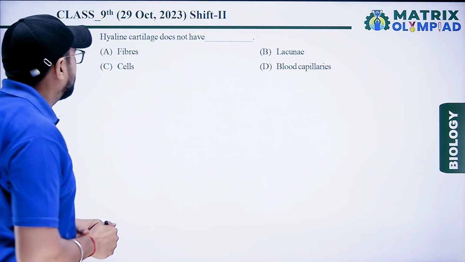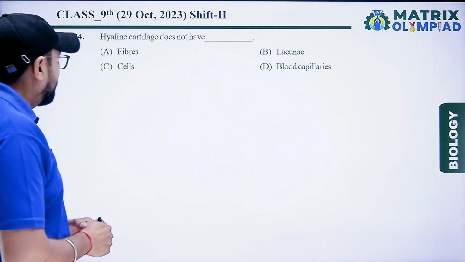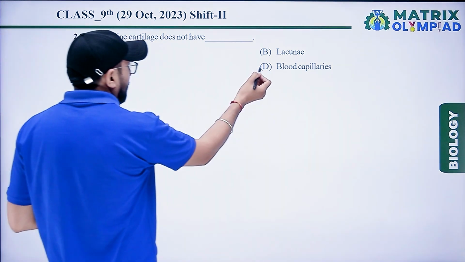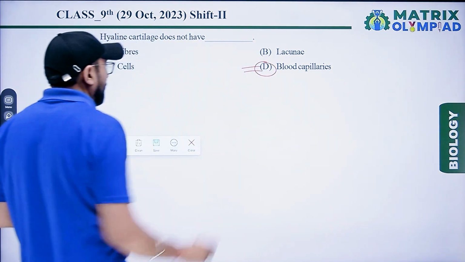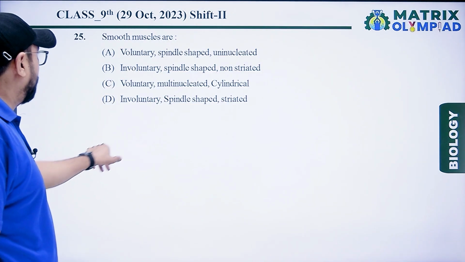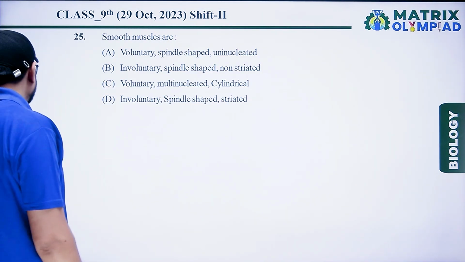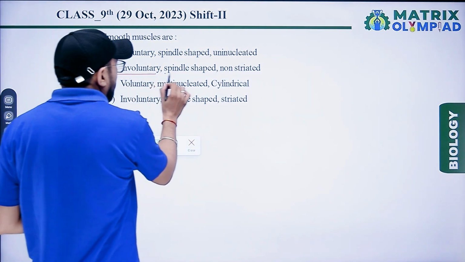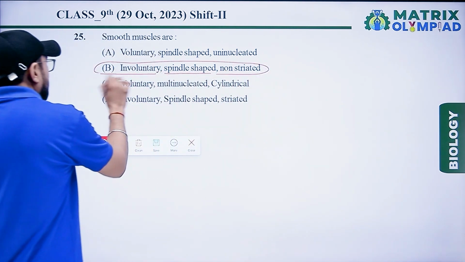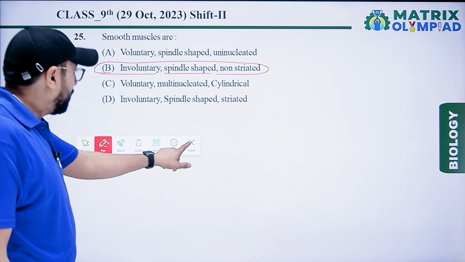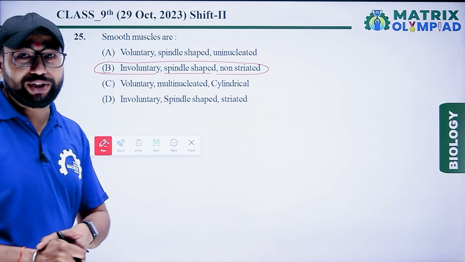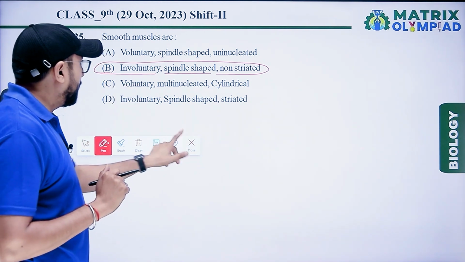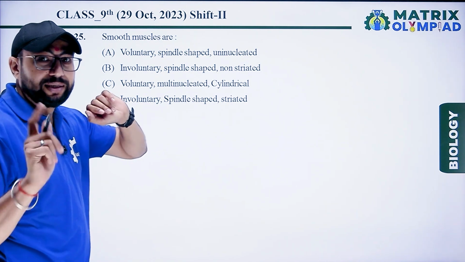Next one, 24th. Hyaline cartilage does not have fiber, lacunae, cells or blood capillaries. Fiber, lacunae and cells are present but the blood capillaries are not. So option D is the right answer for 24th. Smooth muscles are involuntary, spindle shaped and non-striated muscles. Involuntary means not responsible for voluntary actions, not controlled by us. So involuntary, spindle shaped, non-striated is the right answer.